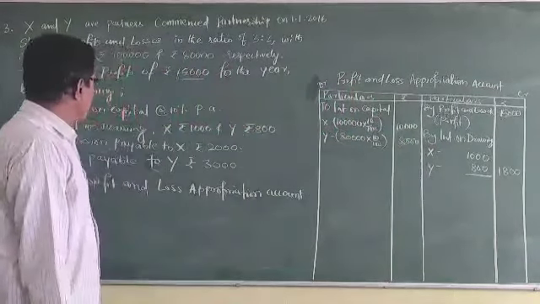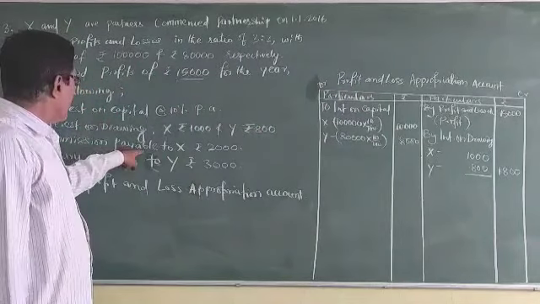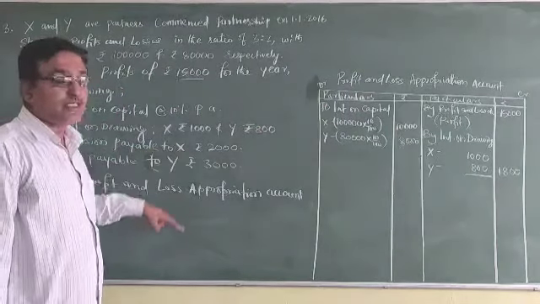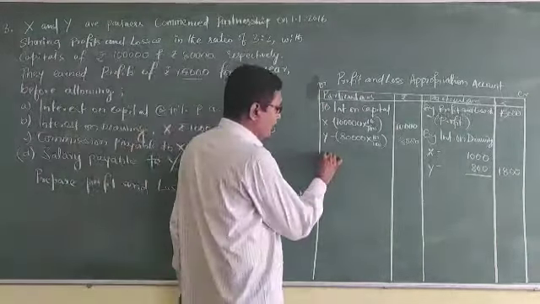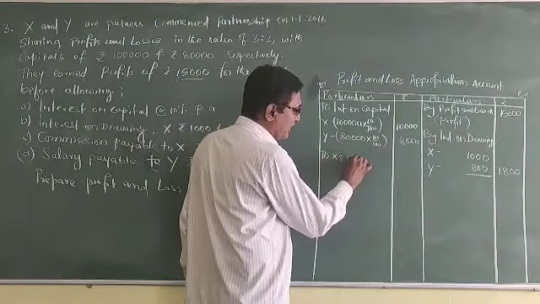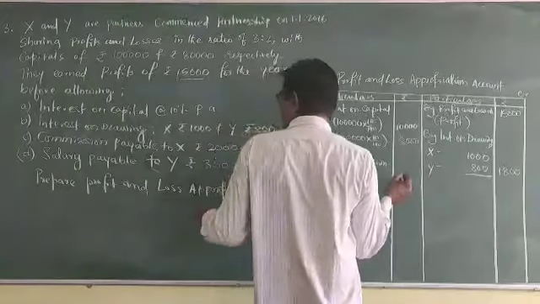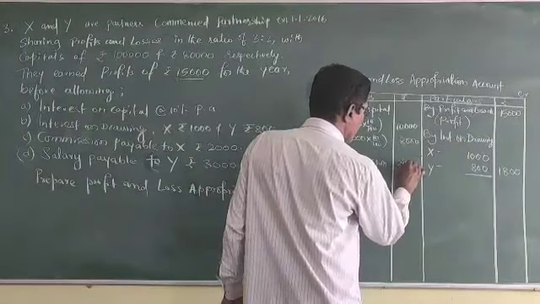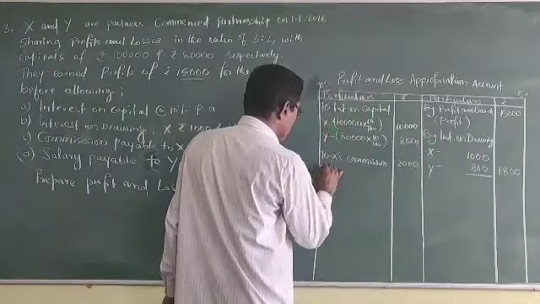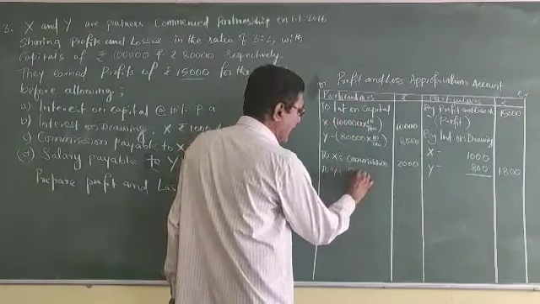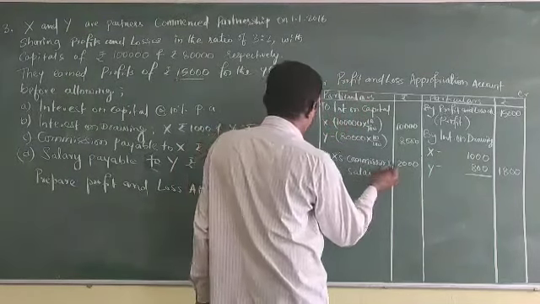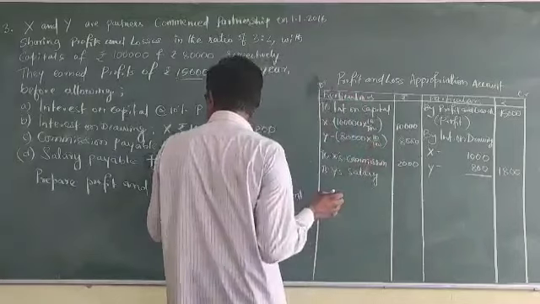Next, coming to the commission payable to X, rupees 2,000. Next is commission. X's commission, how much is that? 2,000. And Y's salary, that is 3,000.